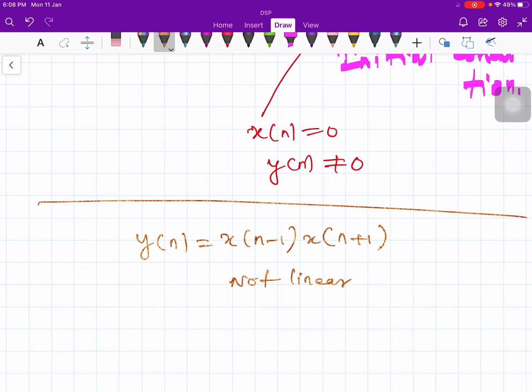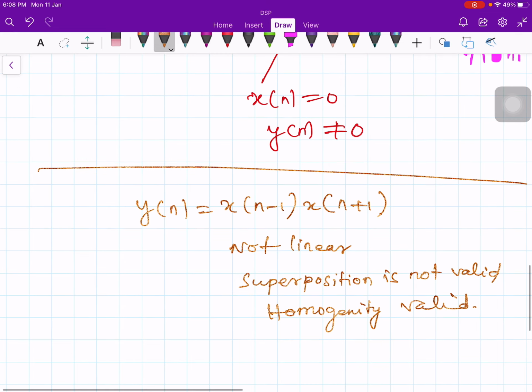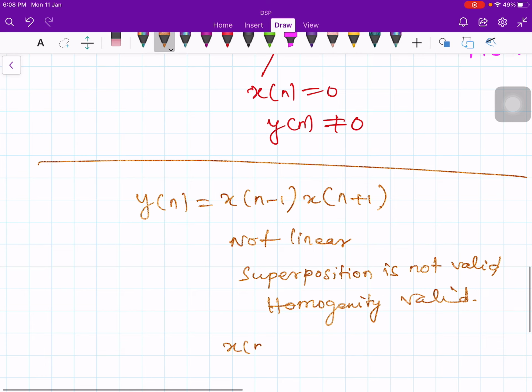It is not linear because superposition is not valid, but homogeneity is satisfied. If x of n is equal to 0 for all n, then y of n is naturally 0. Substituting there, it leads to 0. But superposition is not satisfied.